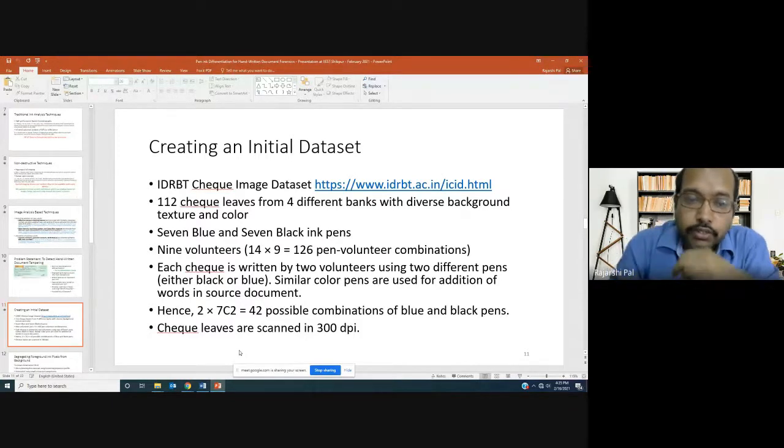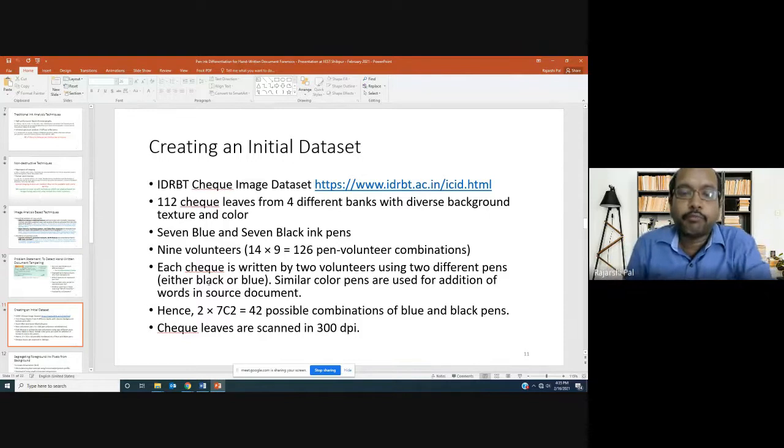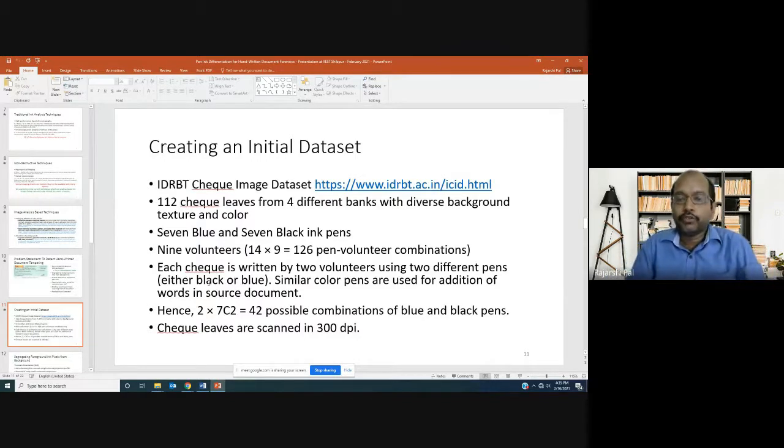This is how a fraudster would approach it too. A check which was originally filled up using a black pen, a fraudster will not take a blue pen to change the content. If it was originally filled with a black pen, then another black pen will be used to tamper it. If it was originally filled using a blue pen, another blue pen will be used to tamper it.